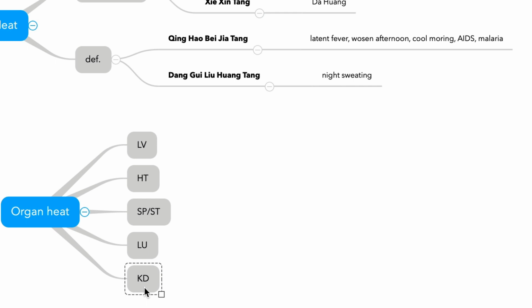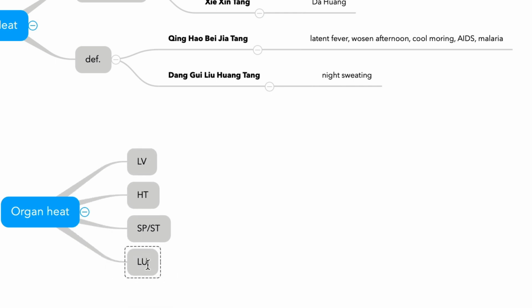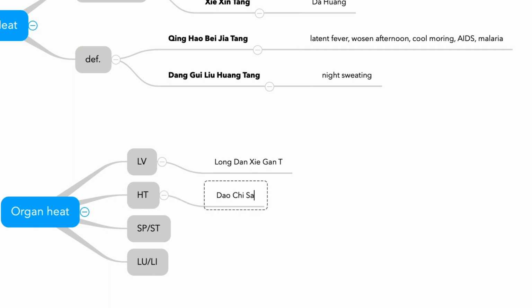So let's just delete this. So for liver, Long Dan Xie Gan Tang. Right? What is for heart? Dao Chi San. And there is no formula for stomach, but practically the same.